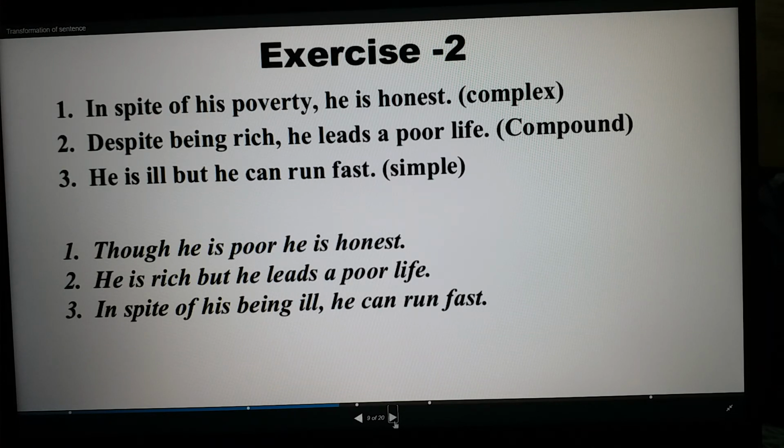Now example 3, he is ill but he can run fast. You need to make it simple. The sentence is compound because in the sentence but is used. So how will you make it simple? We need to use in spite of or despite. So what will be the answer? In spite of his being ill, he can run fast.